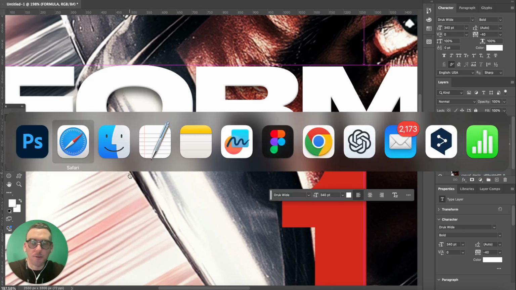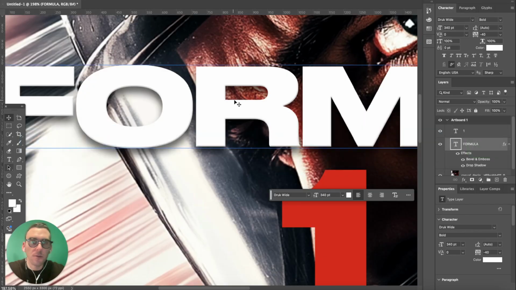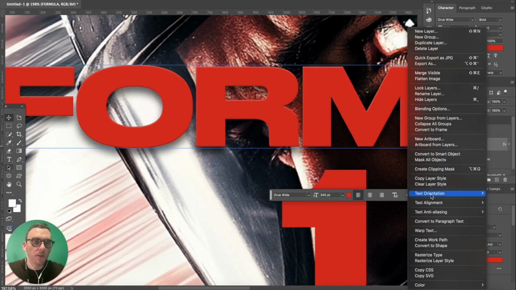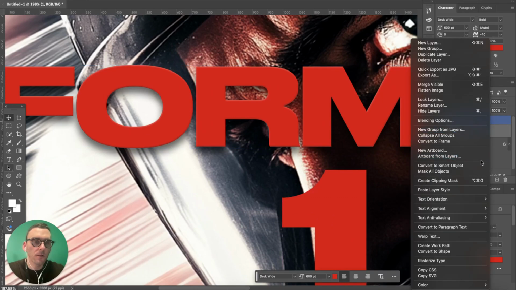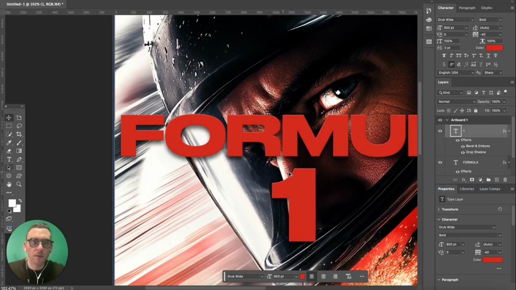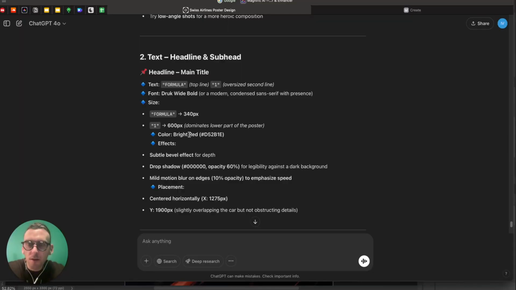And then also, I guess this is also white. Size. Color. Well, they're both red, I guess. Just keep them all red then. And then we apply the same effect to 1. Paste. Paste layer style. There. Ooh, nice. It's already looking great.